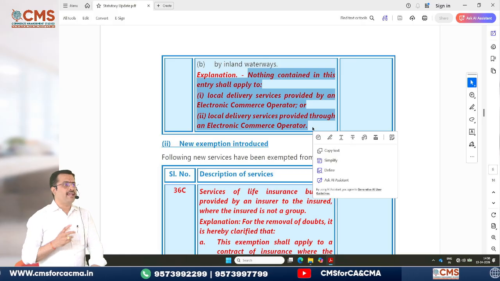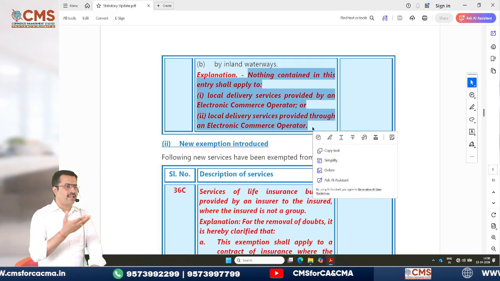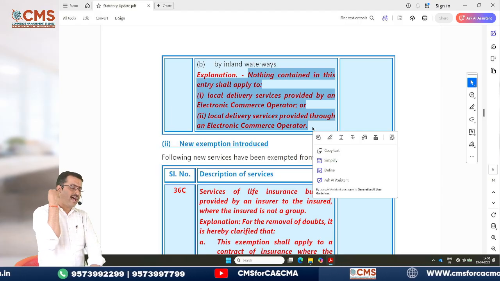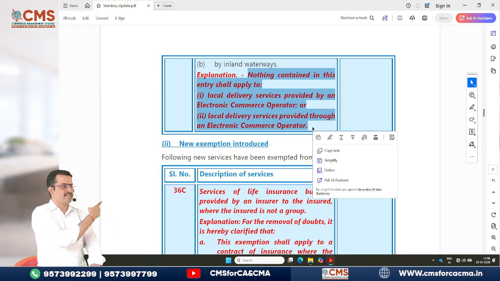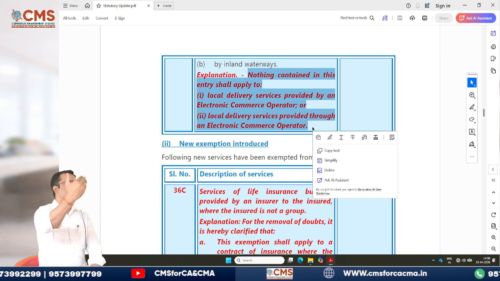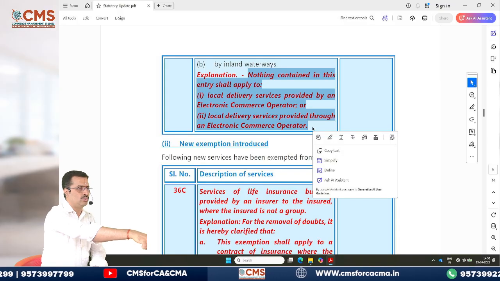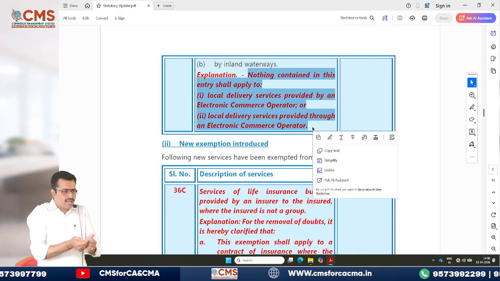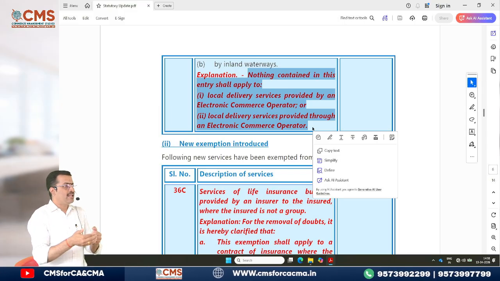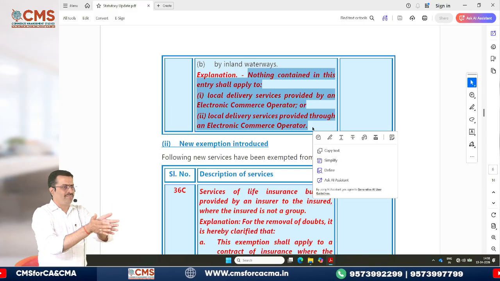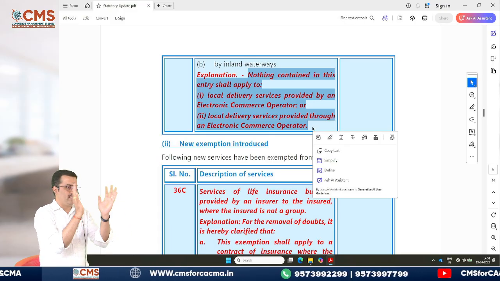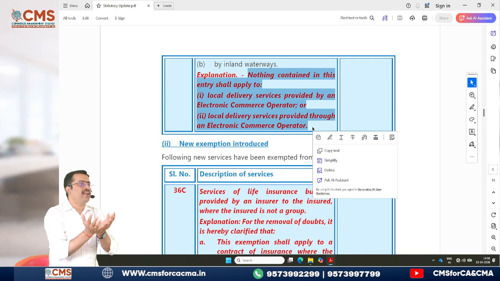In the first one, I am an e-commerce operator, like the best example, Uber. If they themselves have their own bikes and cars, then it is the first point. If I am a third party rendering some services to customers through an e-commerce portal, that means when we are booking a bike, what is happening? A private bike fellow is coming, but he is coming through that platform. Correct or not? That is the reason we call these platform people, these e-commerce operators, aggregators of services.